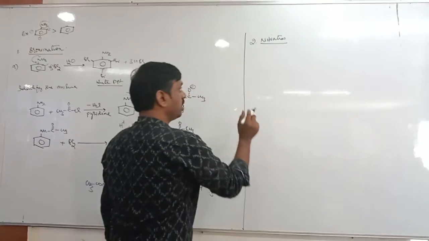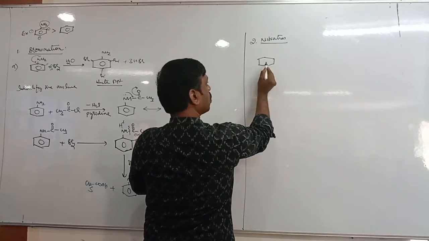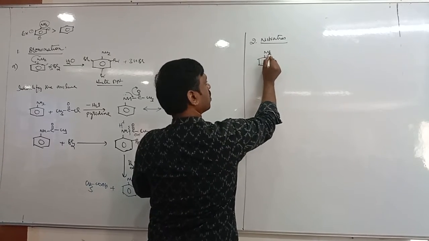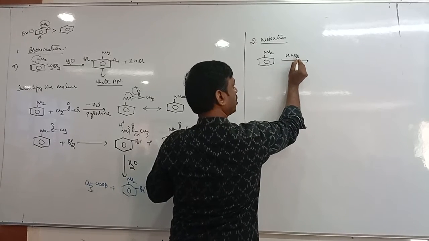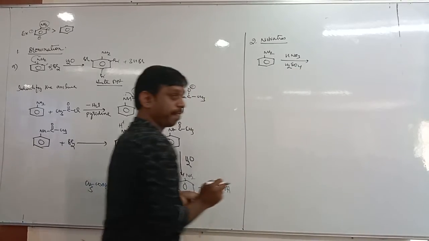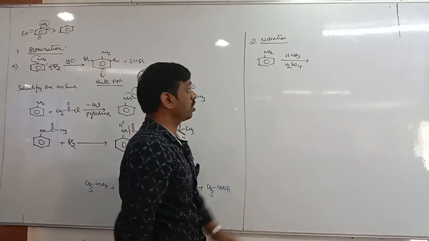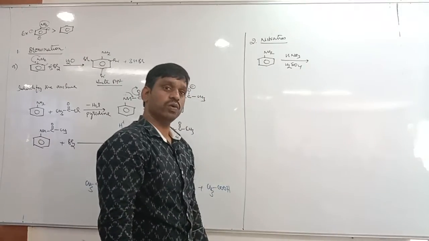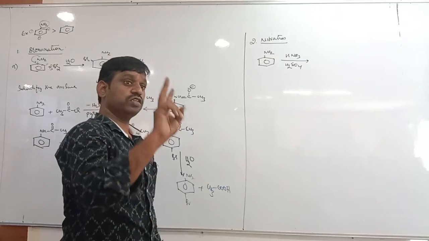Now similarly, let us take aniline. Aniline also undergoes nitration. Then what do we take? Concentrated HNO3 and concentrated sulfuric acid. But can you expect ortho nitro and para nitro aniline? No. We will not get ortho and para nitro aniline because of two reasons.